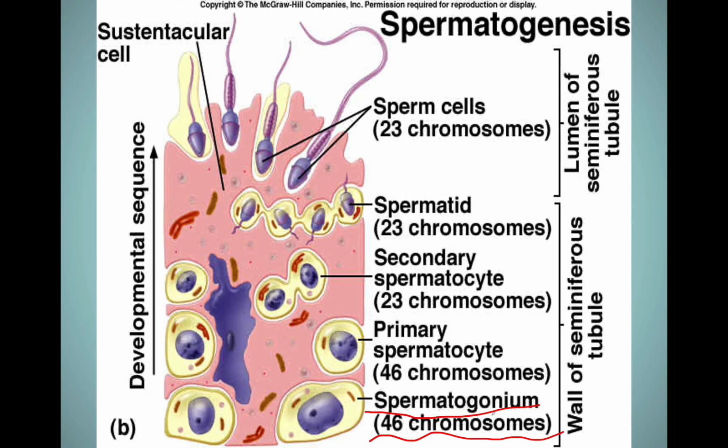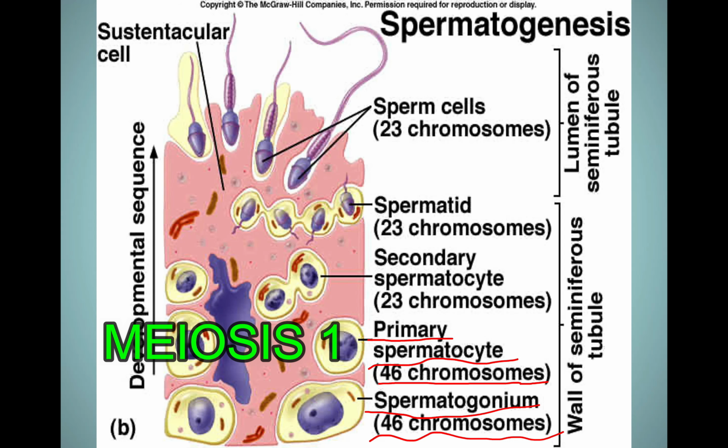Now the spermatogonia are going to start becoming mature, turning into primary spermatocytes. Now these primary spermatocytes are still diploid. Each of them still contains 46 chromosomes. The next step, these primary spermatocytes are going to undergo the first stage of meiosis, or we can call it meiosis 1.